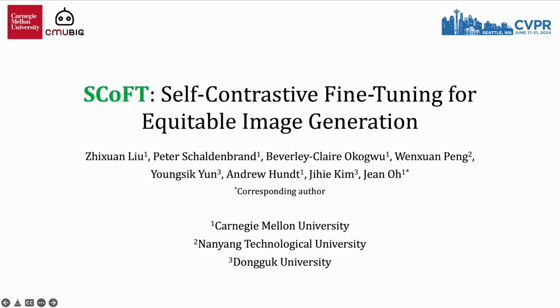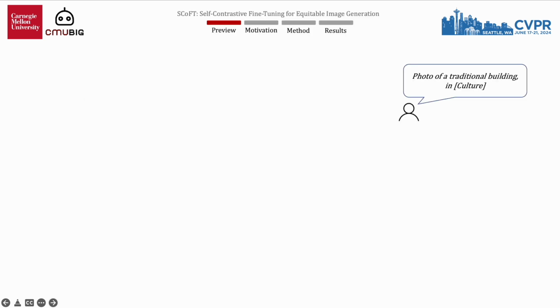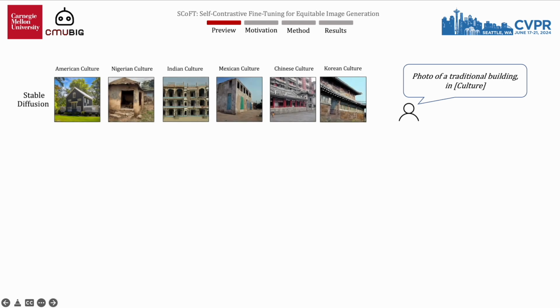We present SCoFT, a cutting-edge fine-tuning method designed for pre-trained text-to-image generative models aimed at promoting equitable image generation. Given a text prompt, "photo of a traditional building" followed by a specific culture, the current text-to-image generative model Stable Diffusion generates images that vary in cultural accuracy. Notably, images of many cultures often perpetuate stereotypes and portray offensive representations.